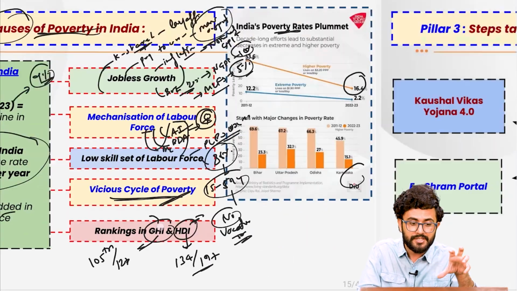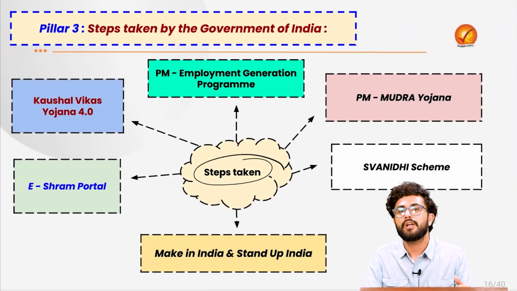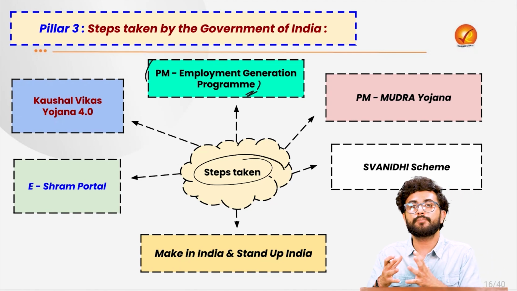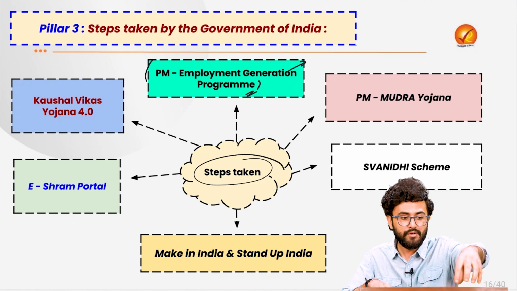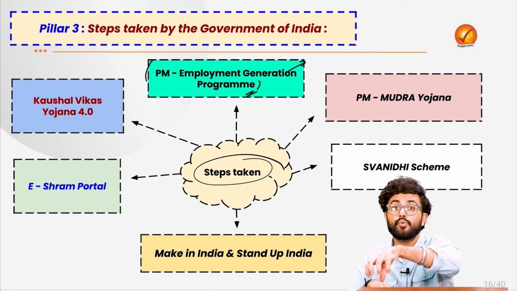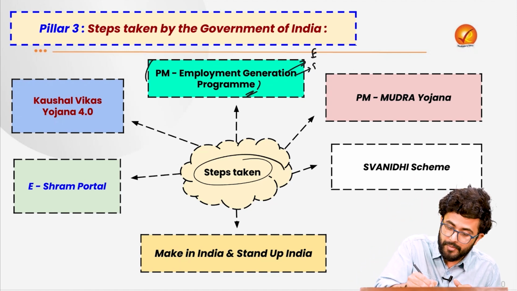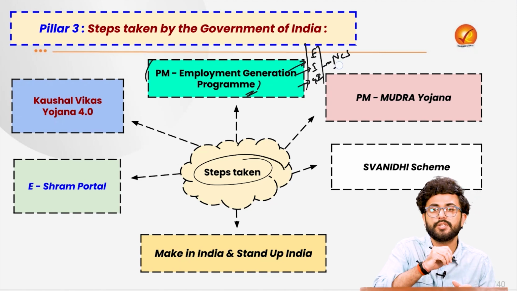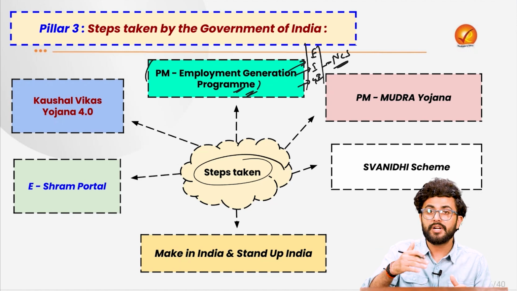So these are the persistent causes. So what are the steps taken by the Government of India in this regard? First and foremost, the Pradhan Mantri Employment Generation Programme has been launched, where we have tried to put all the people who are seeking employment, the industry, and government institutions like public sector units on one platform, the National Career Service Portal, NCS. Through this, we are trying to seek employment generation.